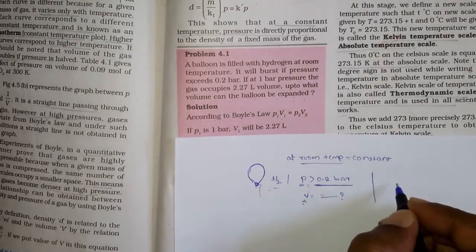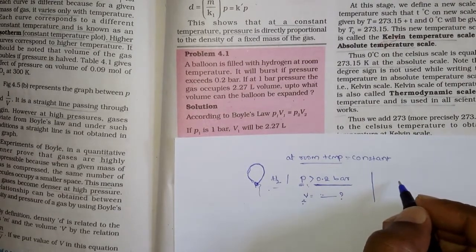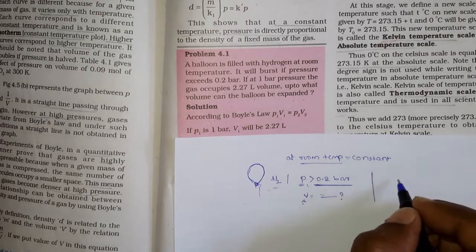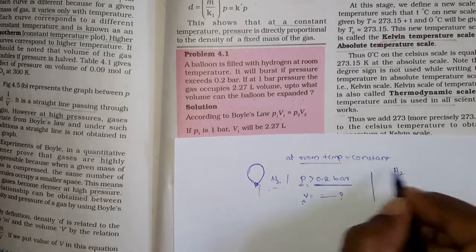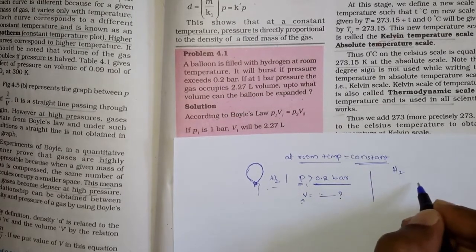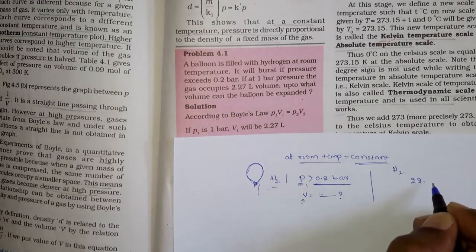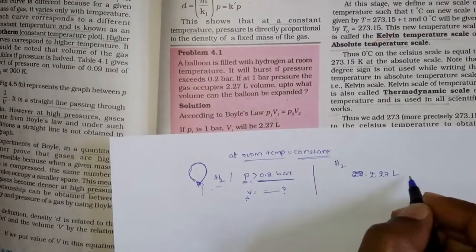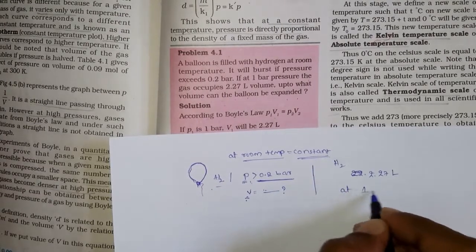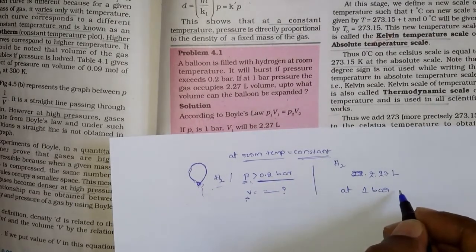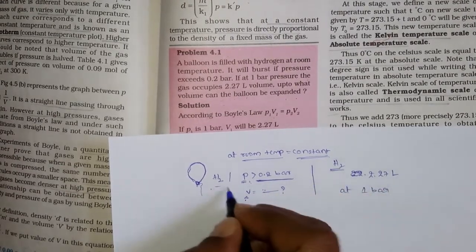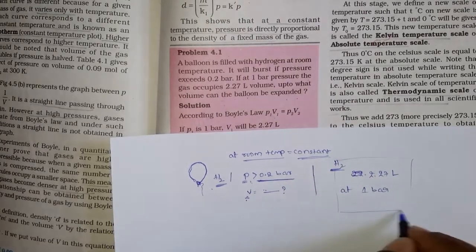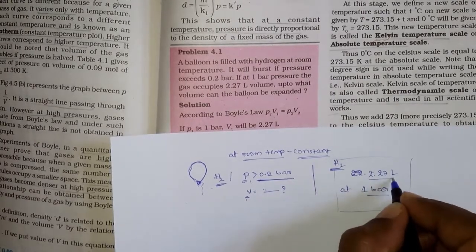But he has given an additional value, that is, if at 1 bar pressure the same gas occupies 2.27 liters. The same hydrogen gas at the same temperature occupies 2.27 liters at 1 bar pressure. So that means at that condition, at 1 bar pressure, it occupies 2.27 liters.